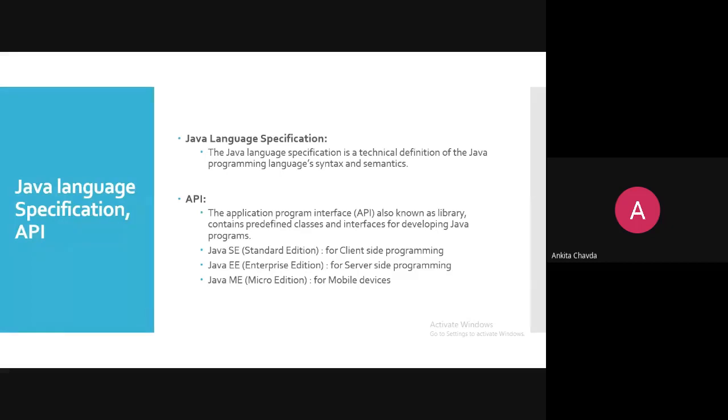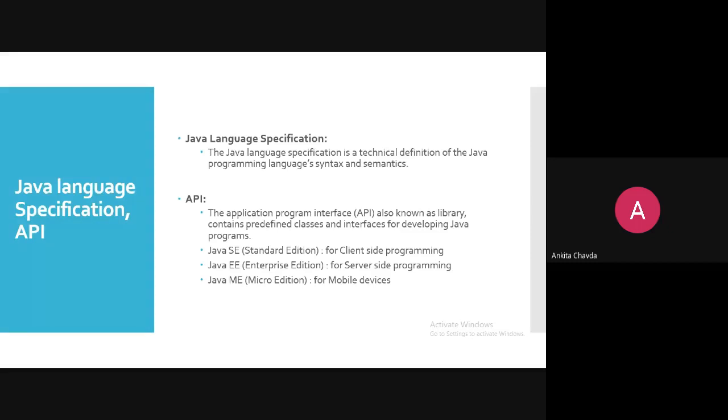Don't worry about it. Then API. Many times you have heard this word API, right? API is nothing but application program interface, and that is also known as a library, which contains predefined classes and interfaces for developing your Java program. So here we are talking about a single API.